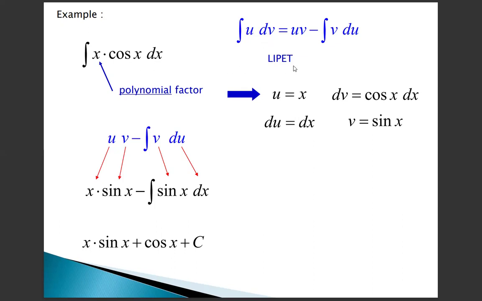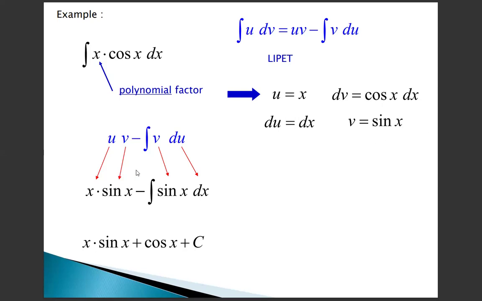Logarithmic and inverse trigonometric functions are not given, so we choose the polynomial factor first: u equal to x. Then differentiating, du equal to dx. Then dv equal to cos x dx, and integrating cos x, v equals sin x.